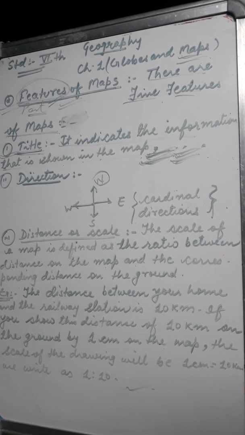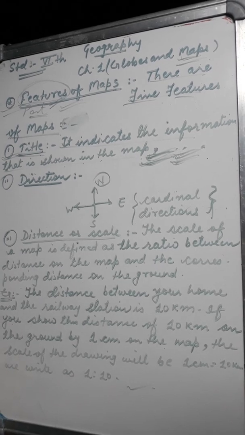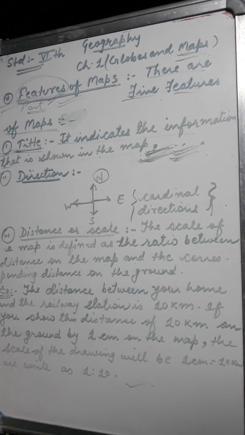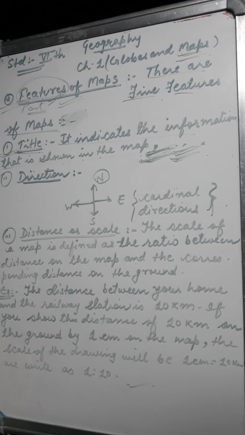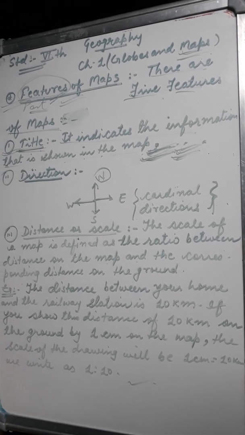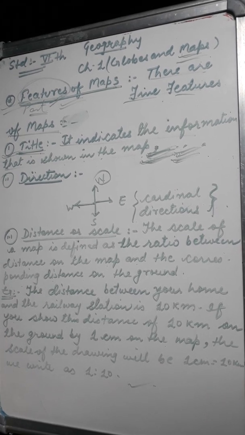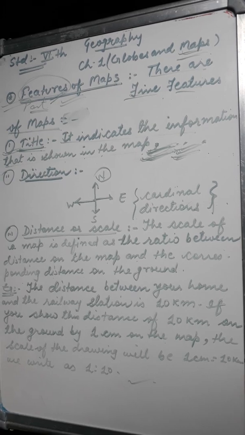And what did I teach you about kinds? There are only four main kinds of maps.